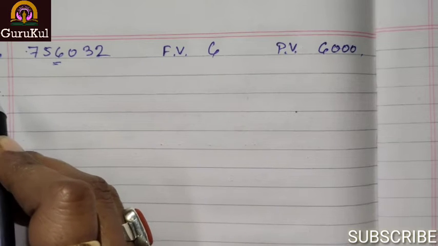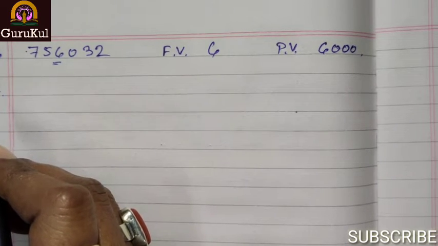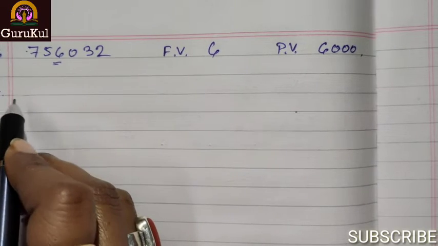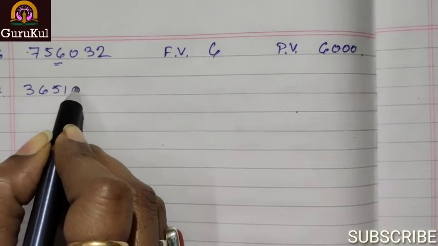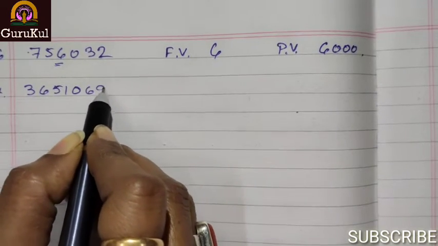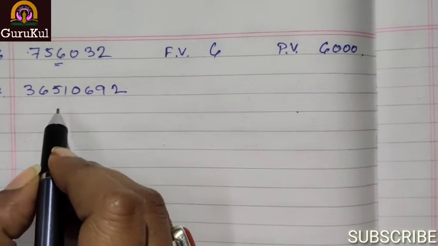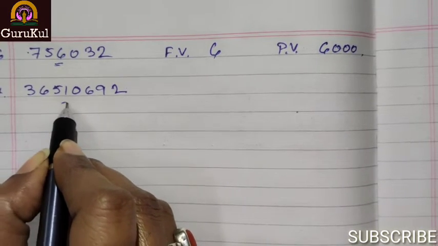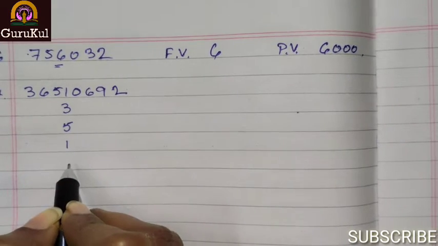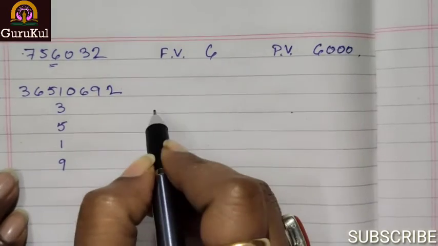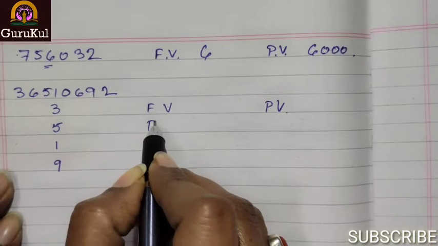Sum number 7. Write the face value and the place value of the odd digits in the number 36510. So here, what are the odd numbers here? 3, 5, 1 and 9. So, face value, place value.